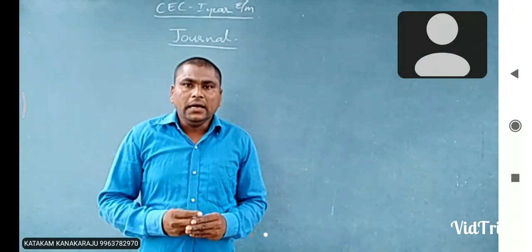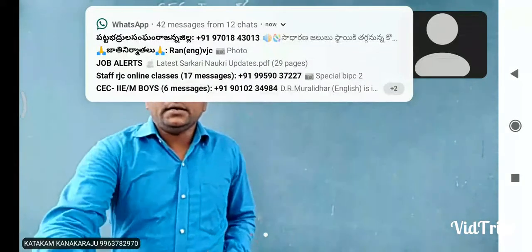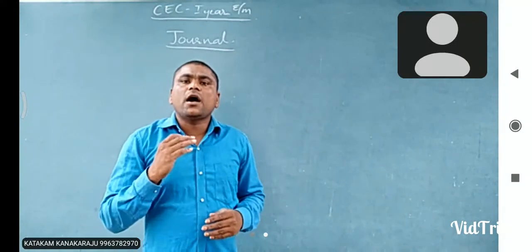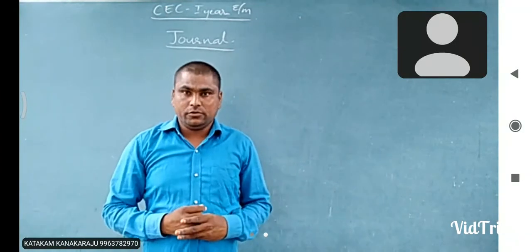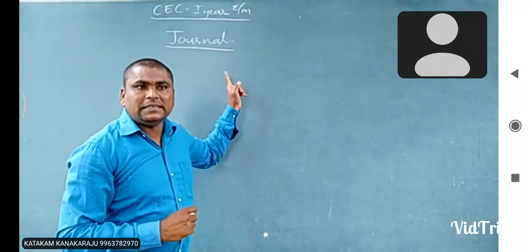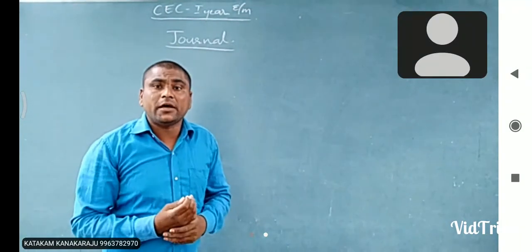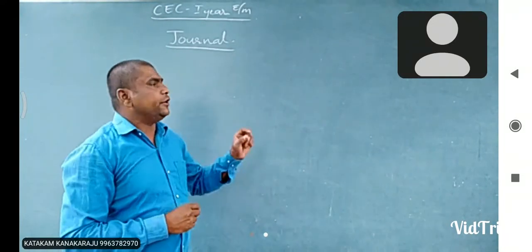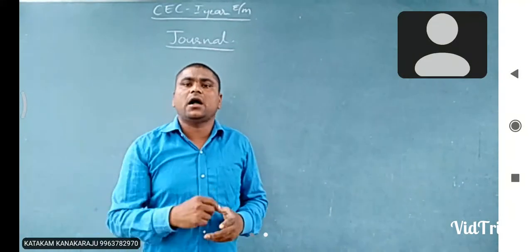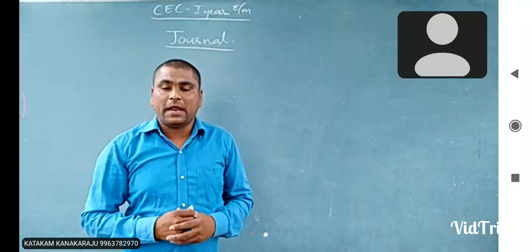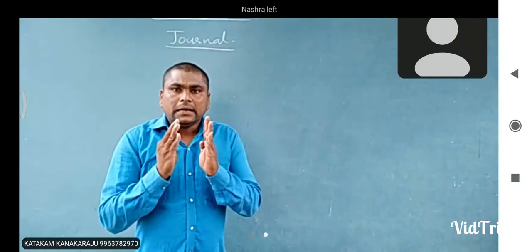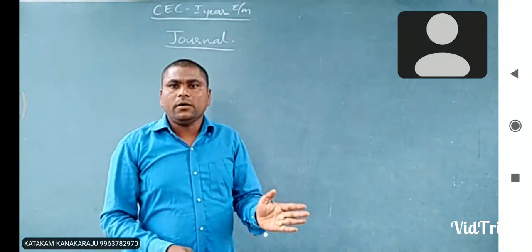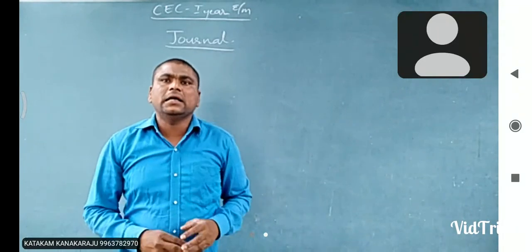And what is the journal called? The journal is a book of original or primary book. It means business transactions are recorded for the first time in the journal. That's why we call it the book of original entry, or the primary book. It means business transactions are first recorded in the journal before they are recorded in other accounting books.